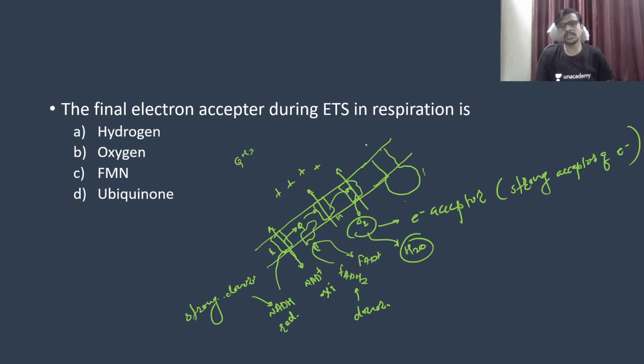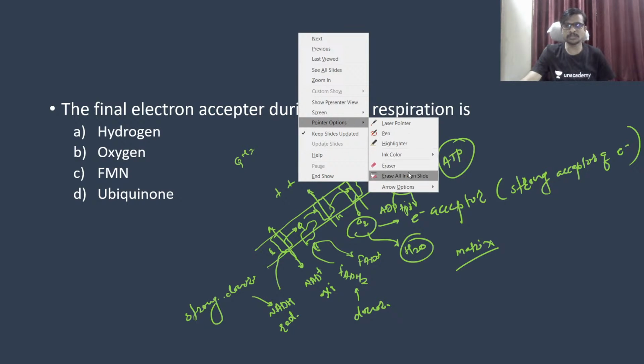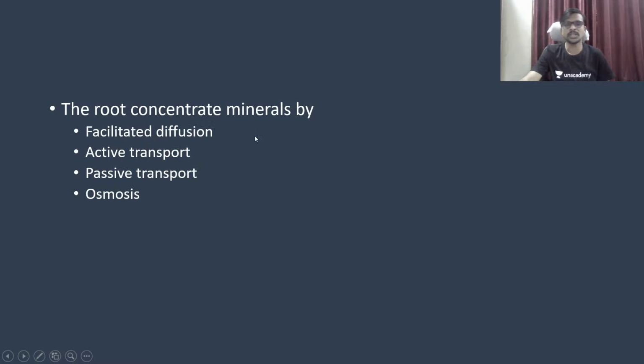Okay, so H plus is now again moving toward the matrix. This is a matrix part, and it is having its energy, this energy is dissipated, and this dissipated energy is grasped by this ATPase or the F0 complex, and we convert it into the ATP by taking ADP plus Pi. Okay. So this is the complete overview of your electron transport system in a mitochondria. It is present in the inner membrane of a mitochondria.